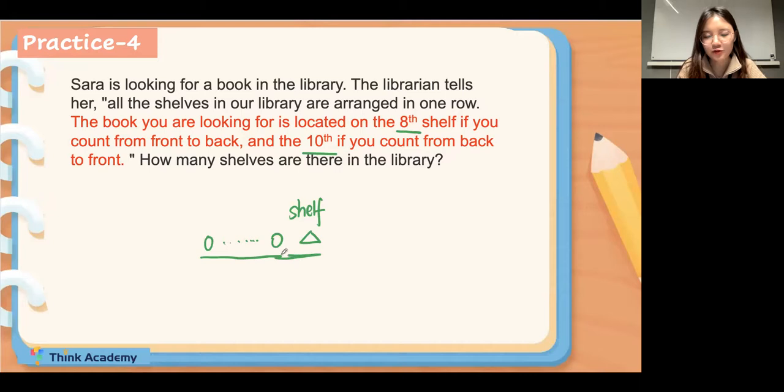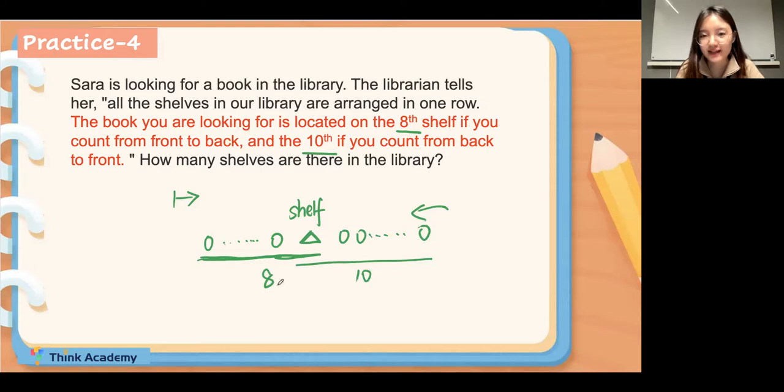Here, I will write 8 because the book you are looking for is located on the 8th shelf if you count from front to back. So this shelf will be included in the 8, right? Then if we count from the back to the front, it will be the 10th. So everyone, this shelf will be included in the 10, right?